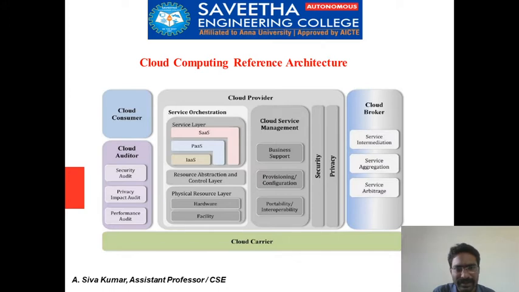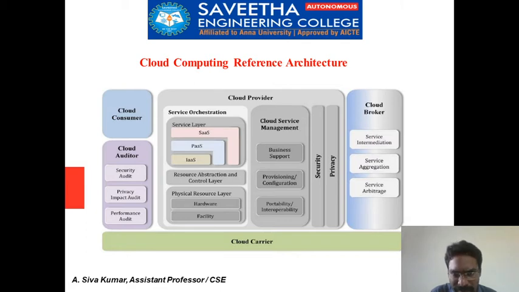Inside a cloud provider we have service orchestration and cloud service management. Service orchestration covers the service layers: software as a service, platform as a service, and infrastructure as a service, and then the resource abstraction and control layer. Then the physical resource layer is about the hardware and facilities we have been using for the cloud.